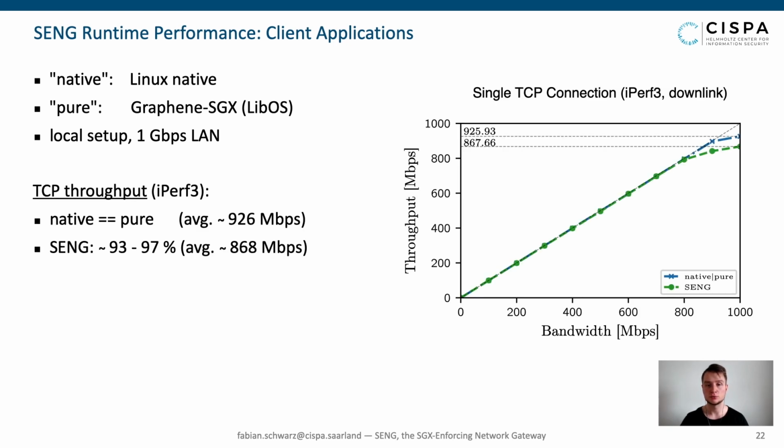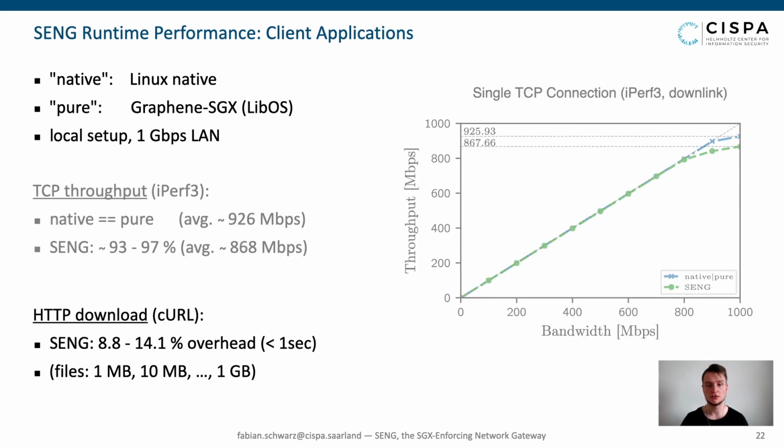Regarding the downlink throughput of a single TCP connection using IPv3, native Linux and Graphene SGX reached an average of about 930 megabit per second. SENG showed an overhead of about 3 to 7%, reaching about 870 megabit per second, which we regard as practically feasible for client workstations. We also had a look at the HTTP download performance using curl, which showed a slightly higher overhead of about 9 to 14% for SENG, but we still regard it as feasible in practice.